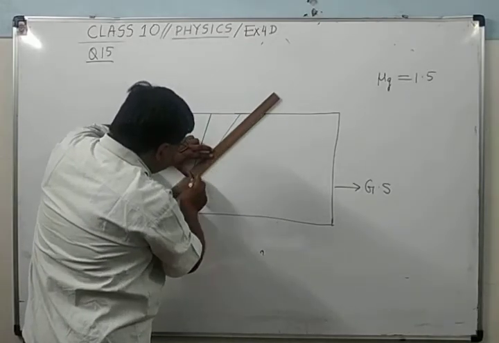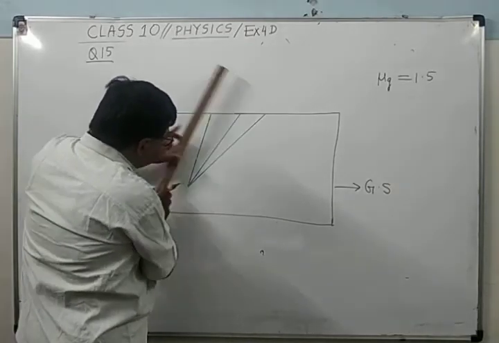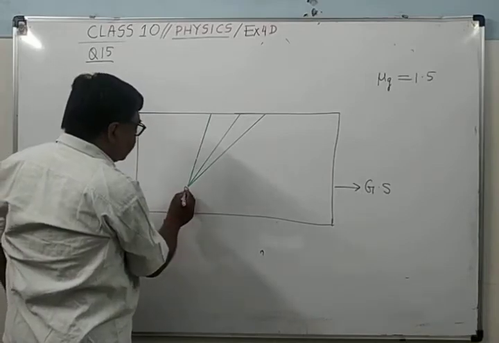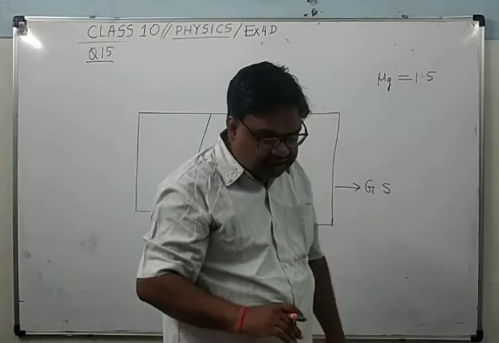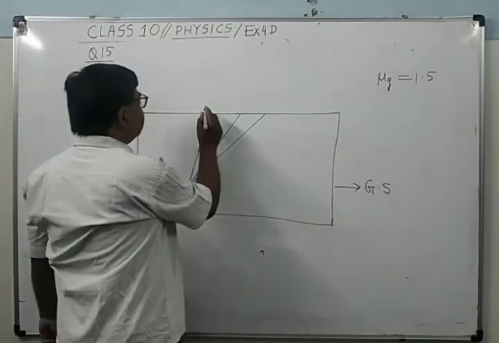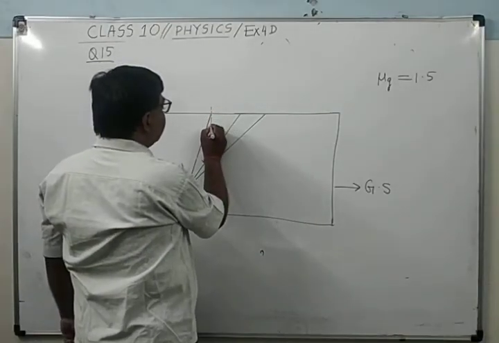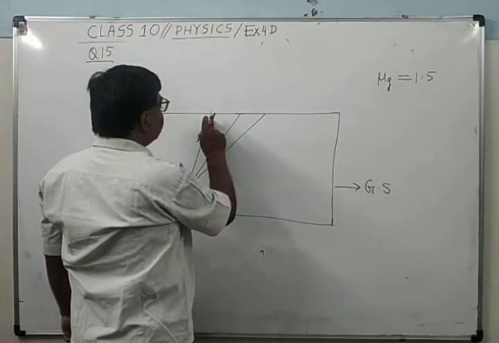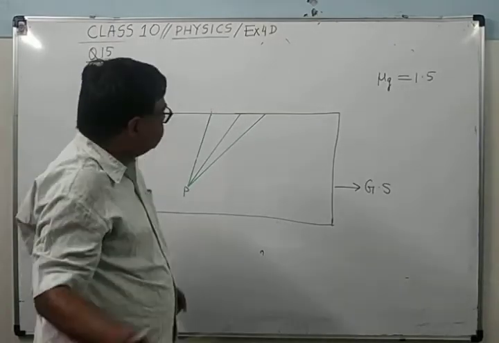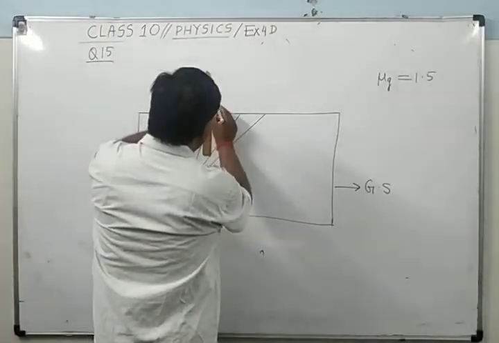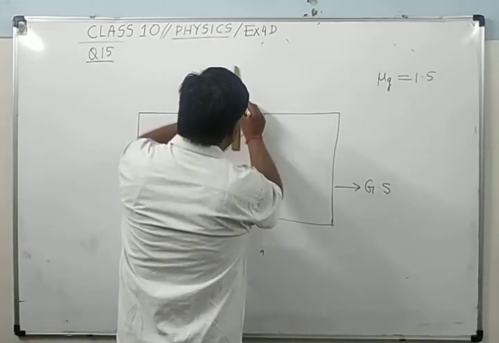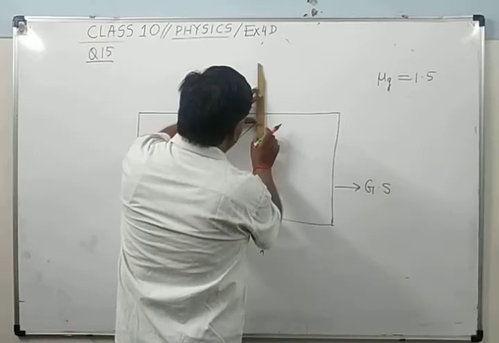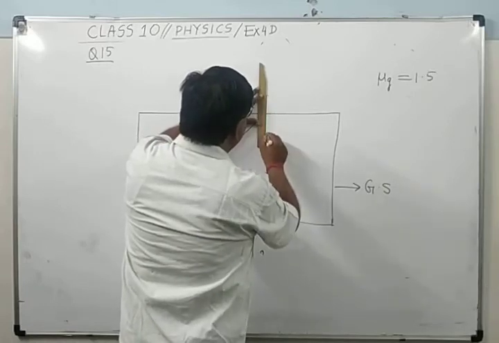You see here, the question says these three rays are originating and falling on the glass-air interface. This one is falling at 30 degree, this is falling at 42 degree and this is falling at 60 degree.